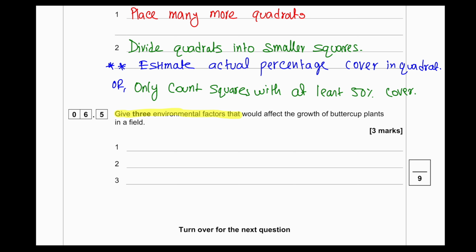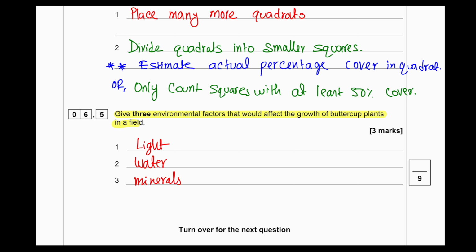Give 3 environmental factors that would affect the growth of buttercup plants in the field. Environmental factors include factors that can affect a particular plant's growth. So the first few things that we can immediately think of are light, because it is the source of the energy for photosynthesis, then water, then mineral ions. Other than that, temperature can be a big factor.